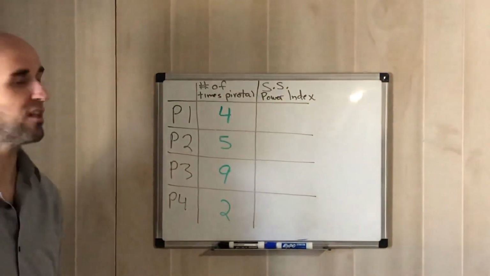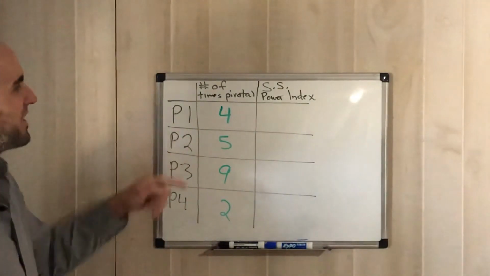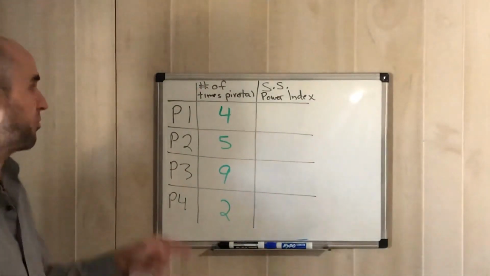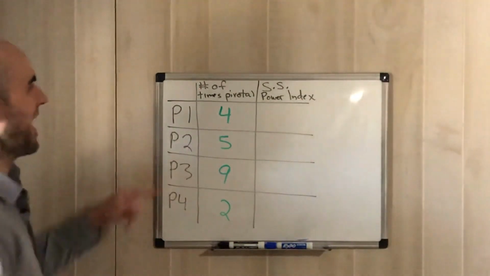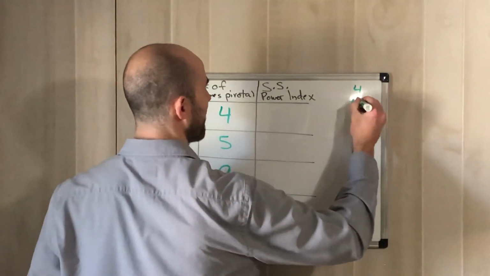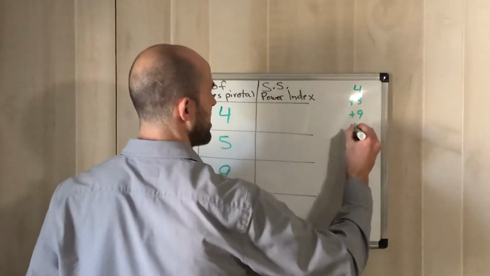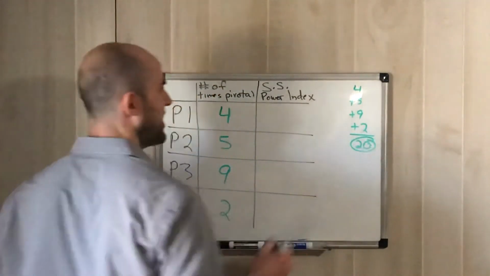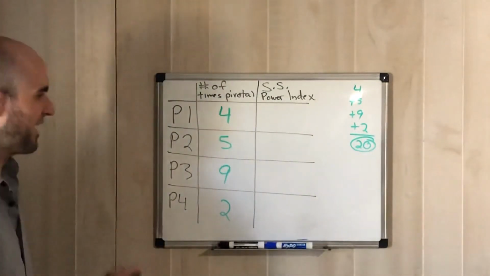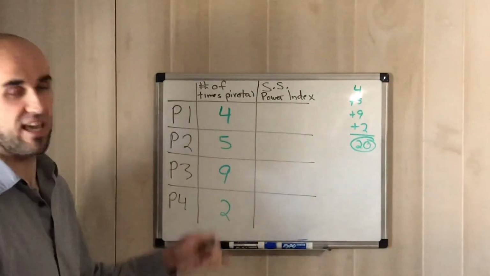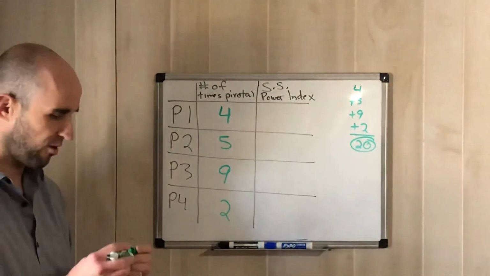In order for us to figure out the power index, first we need to know how many total outcomes we had. How many different times did we go? So what you would do is you would add them up. So we know that 4 plus 5 plus 9 plus 2 gives us 20. So 20 is that number that we're going to be dividing each of these numbers by to figure out our power index.